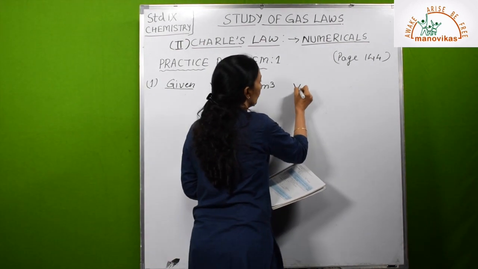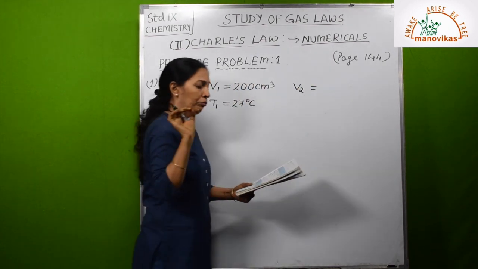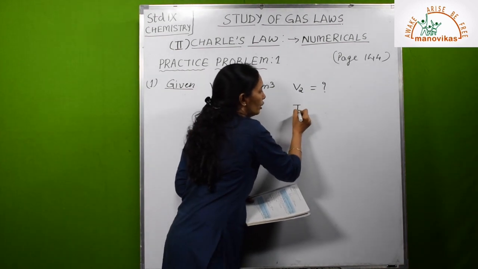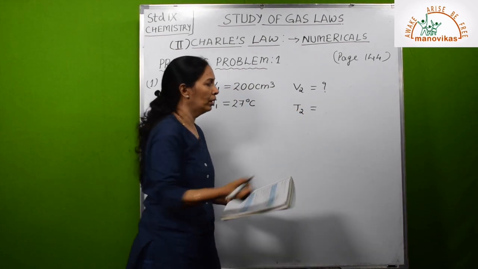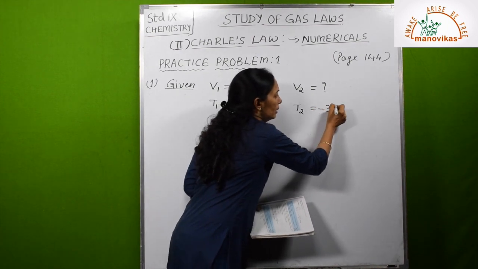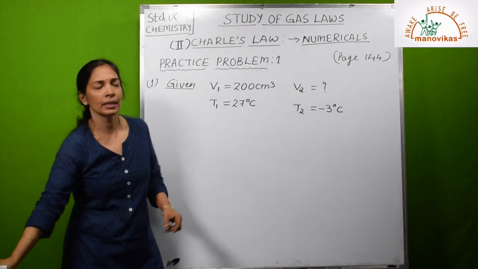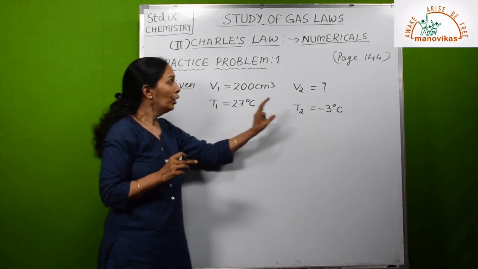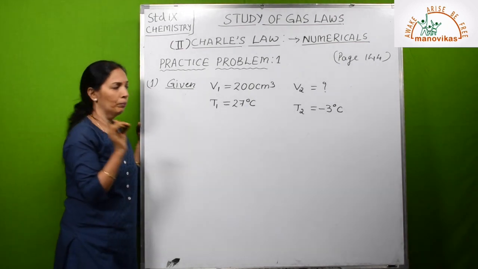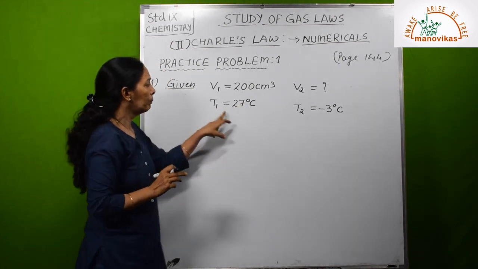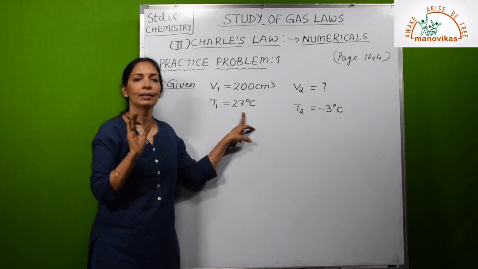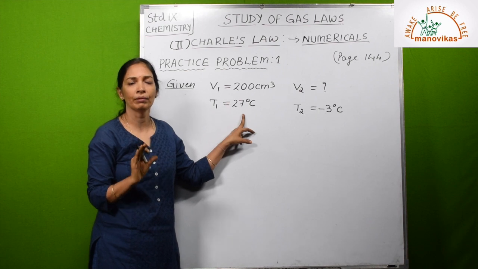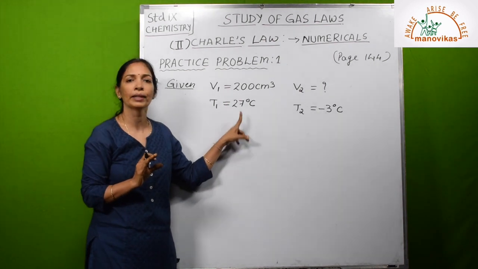Now see what is V2. Find the volume, that means V2 is the question, and T2 at temperature minus 3 degrees Celsius. That means the temperature has changed from 27 degrees Celsius to minus 3 degrees Celsius. Now here one thing is very important, that is change of temperature. The temperature is given in degrees Celsius, but you have to use absolute temperature or Kelvin temperature. So you have to convert it into Kelvin temperature.